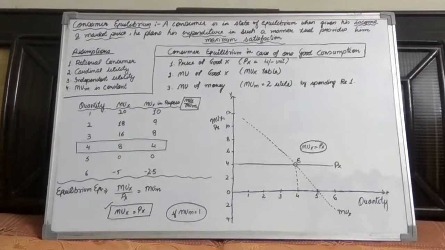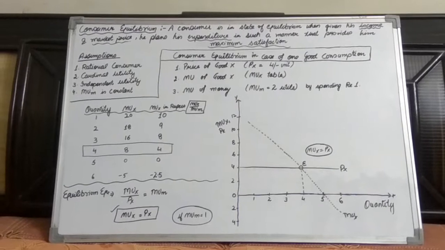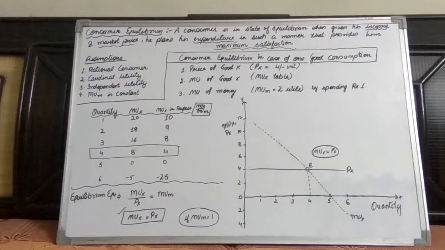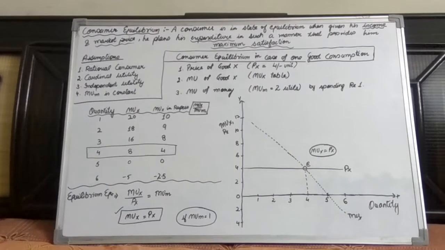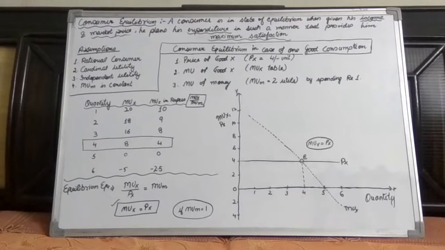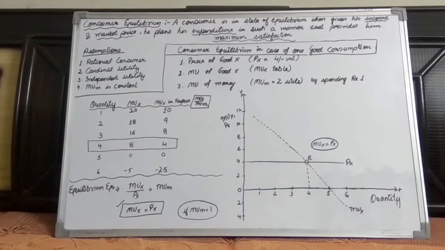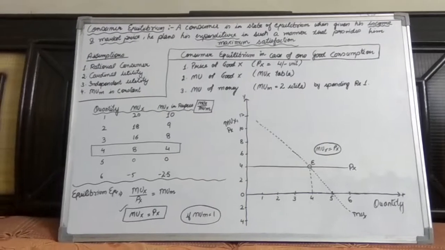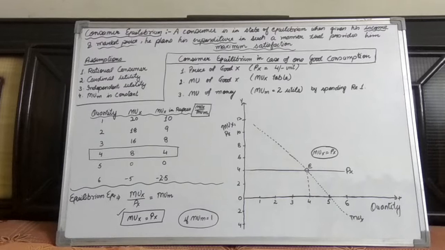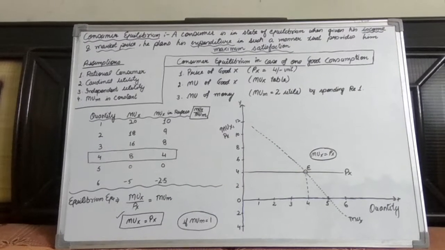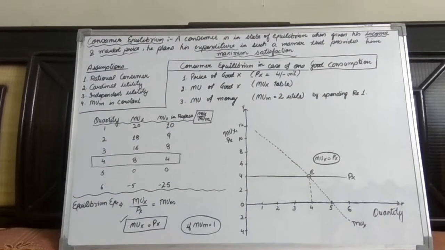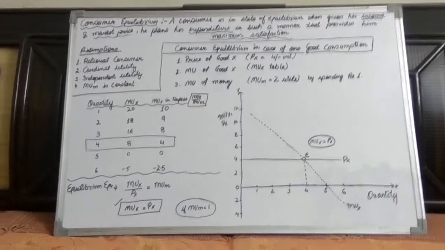Second one is cardinal utility. We are taking that utility which is measurable in numbers here. Third one is independent utility. Here the utility that a consumer gets from different goods will be counted differently. Like in a breakfast, a consumer eats chapati with curd, with juice, or tea or coffee. So all different goods will provide him a different level of satisfaction. So the utility in utils will be counted separately.